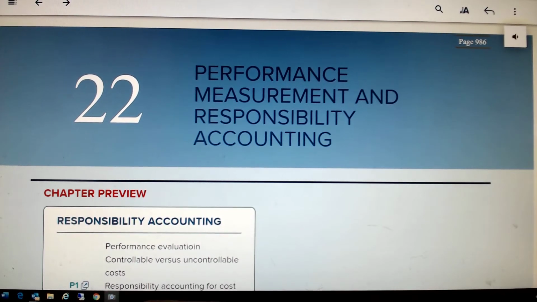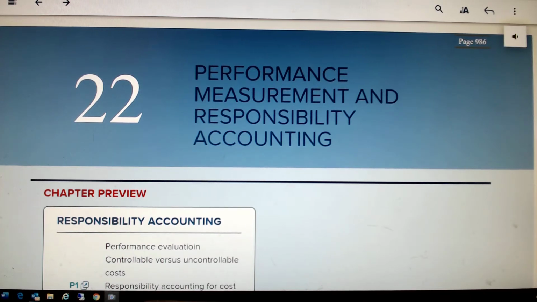Good morning. Well, we are now going to move on to the third of the budget chapters. The first two chapters dealt with preparing the operating budget of a business. The last chapter talked about converting a static budget into a flexible budget, and then dealing with standard costing and the variances of the three product costs from the actual budget. So now we're going to talk about Chapter 22.